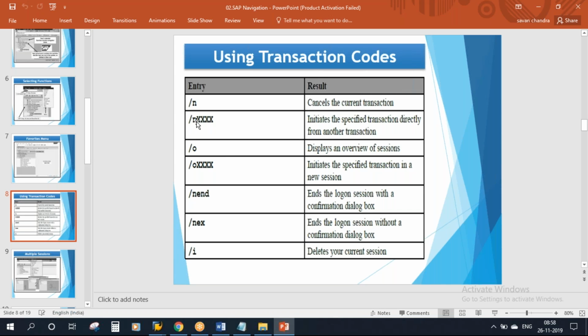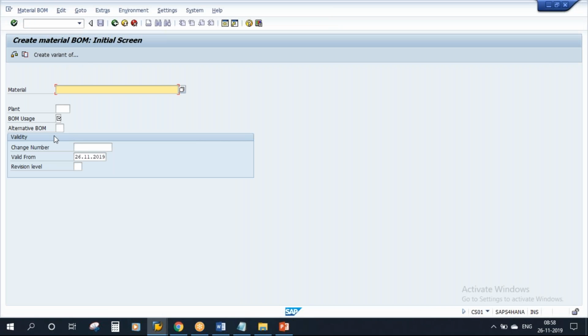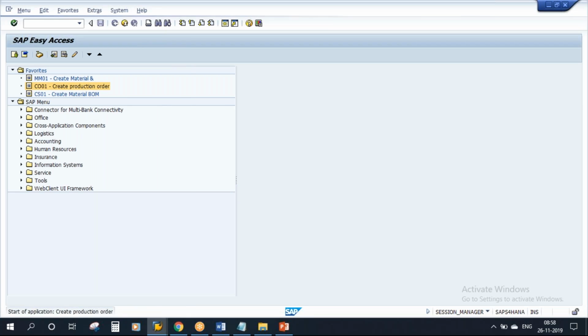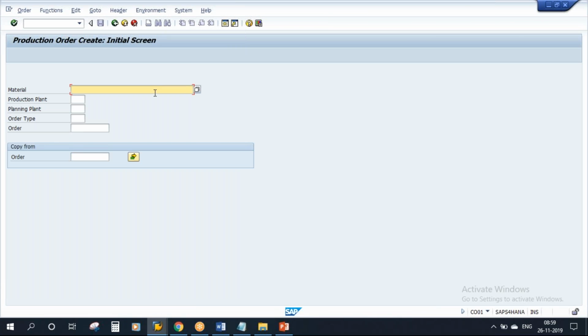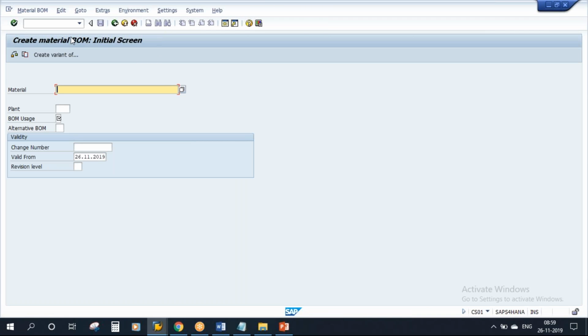Another one is /n followed by a transaction. Suppose you are working on transaction CS01 and you want to close it and open one more transaction. Normally you go back and then go to another transaction, but from the same screen you can close this transaction and open another.